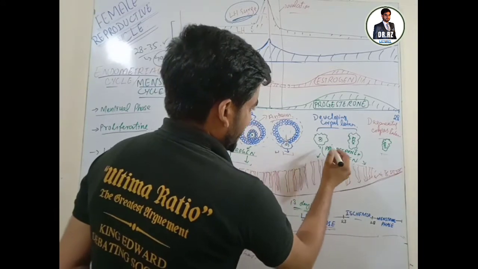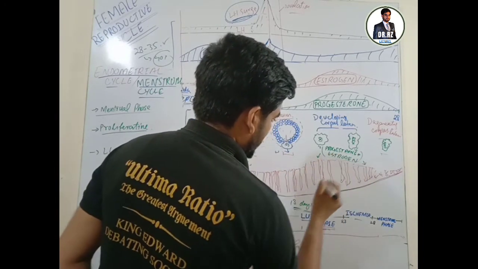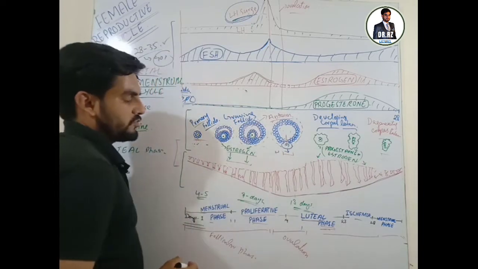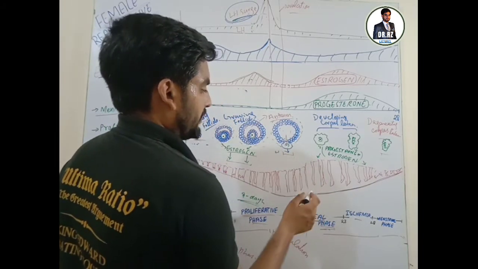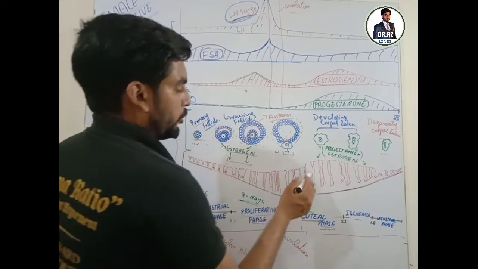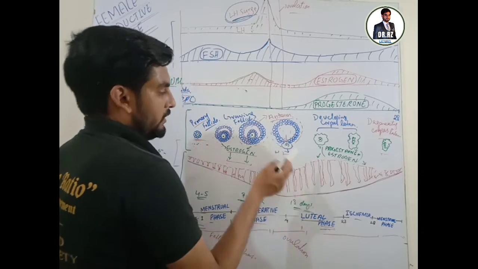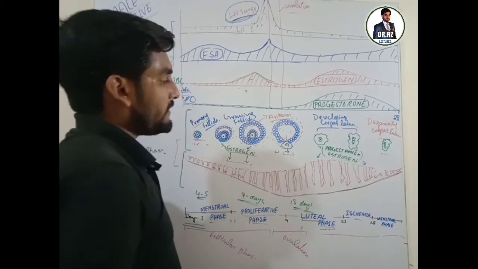The corpus luteum is the glandular structure that secretes progesterone, and also a slight amount of estrogen. This progesterone and estrogen have a very important role in the development of the endometrium, and make it more and more receptive for the conception of the zygote.